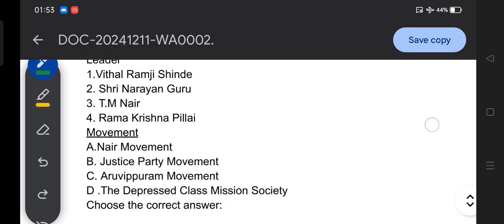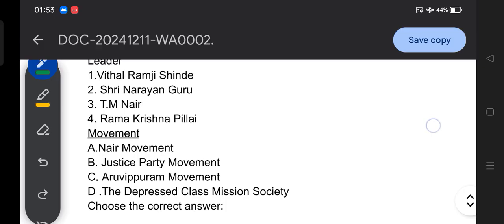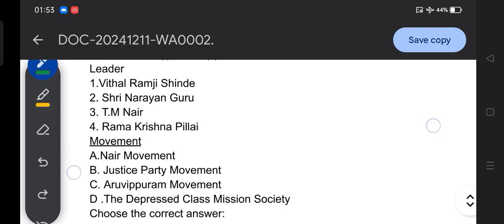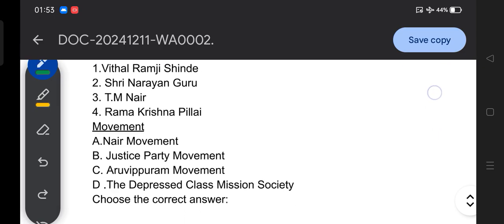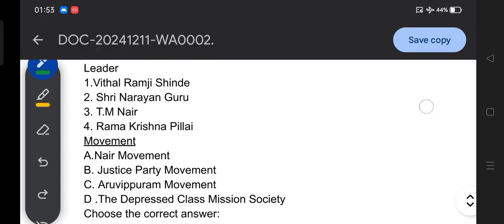So these are your leaders, and related movements like the Nair movement, Justice Party movement, Aruvipuram movement, the Depressed Class Mission Society. So these are your movements and here are your leaders, and the question is to match the following.